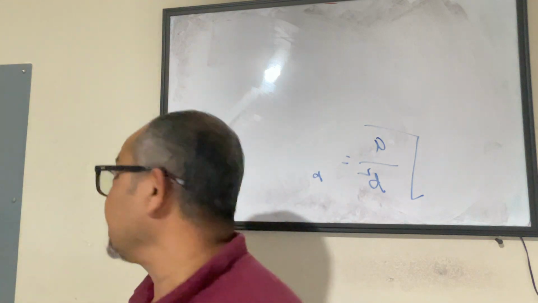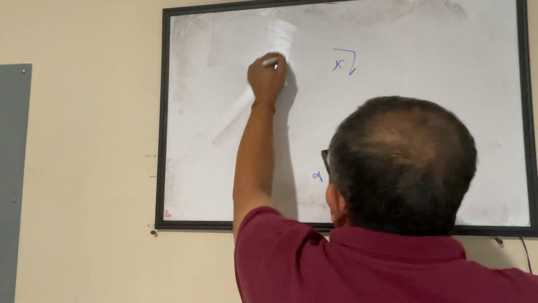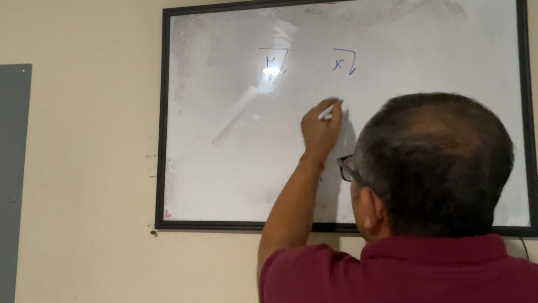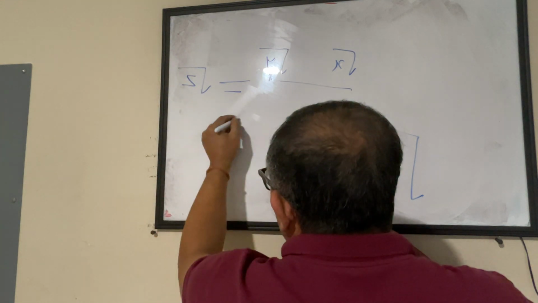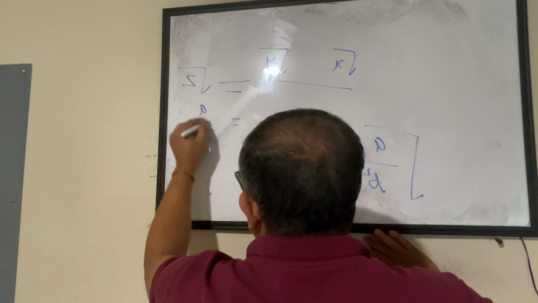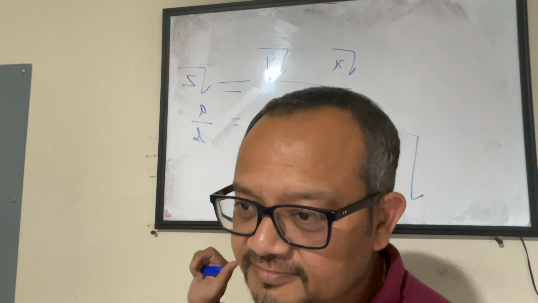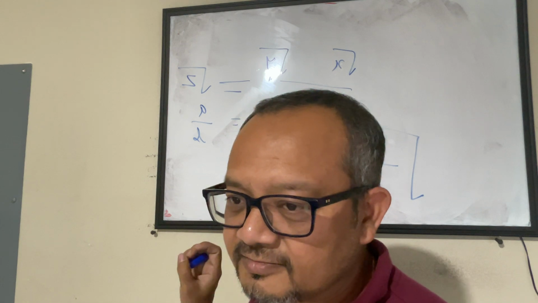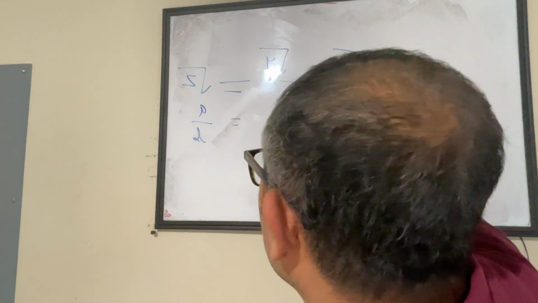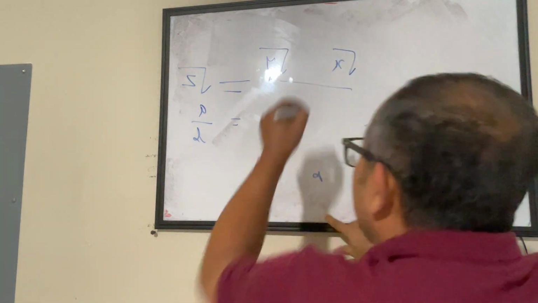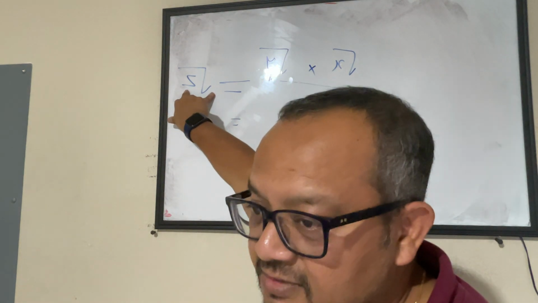So let's say I have two irrational numbers. Let's say this is my first irrational number, this is my second irrational number. If I multiply them, will I get an irrational number z, or will I get a rational number? That's my question. I said x and y are irrational numbers. When I am multiplying them, will my output be a rational number or irrational number? That's my question.